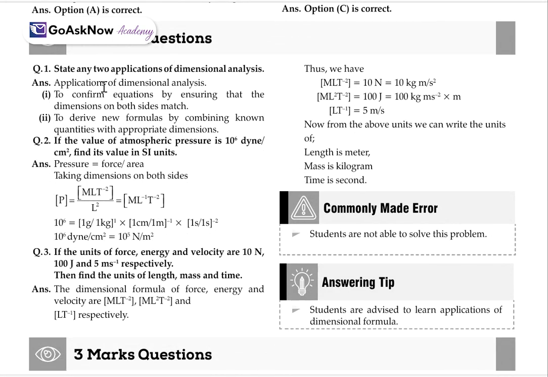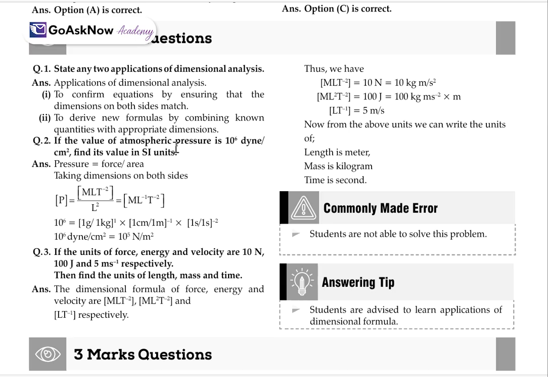Here we'll state any two applications of dimensional analysis. Firstly, to confirm an equation by ensuring that the dimensions on both sides match. Secondly, to derive a new formula by combining known quantities with the appropriate dimensions. Okay, so these are the applications we have already discussed. Now moving to the next.